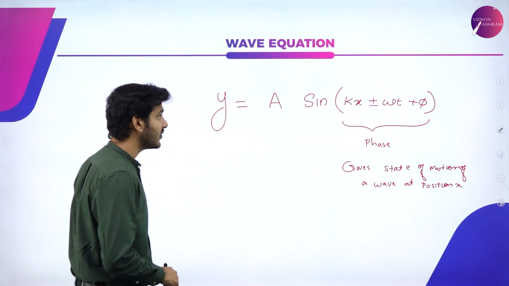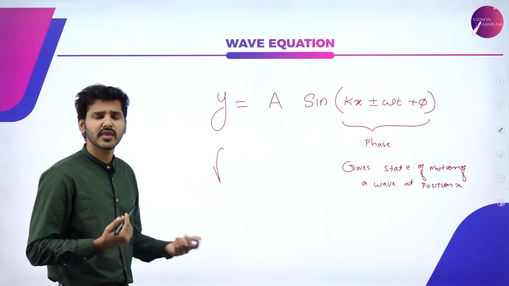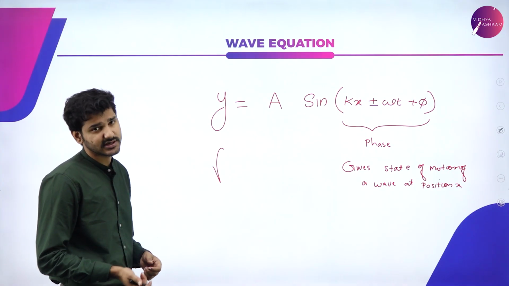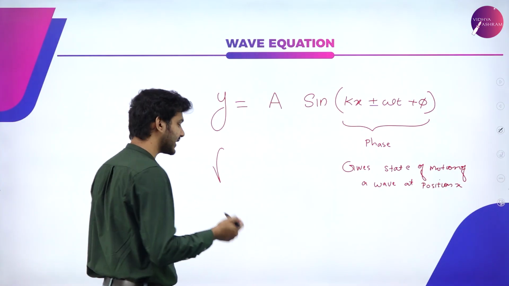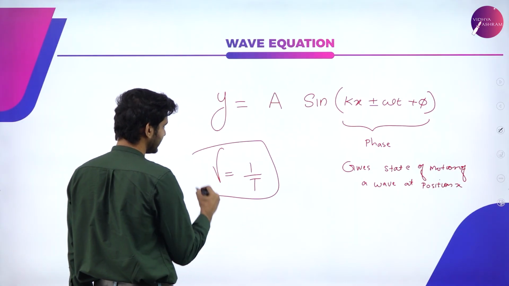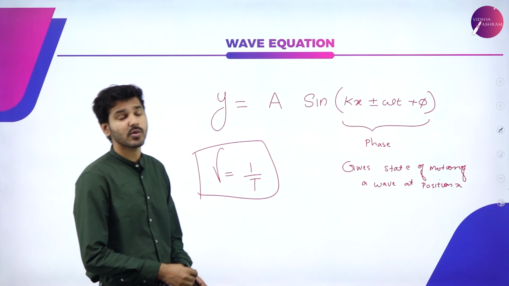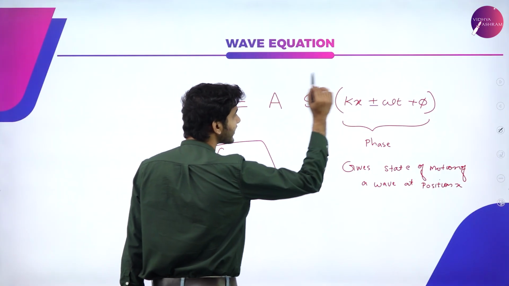Now again, we know what frequency is. Frequency is nothing but the number of oscillations that is repeating. Or simply we can say that it is the number of oscillations per second and it is related to the time period in this particular manner. That is, frequency will be equal to 1 by time period. You already know that. Now, what is angular frequency here?